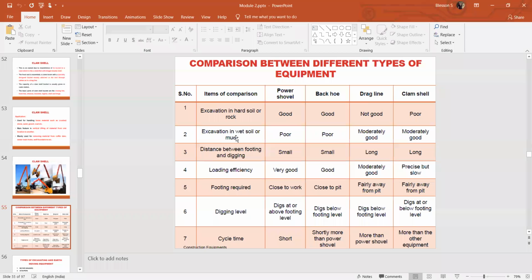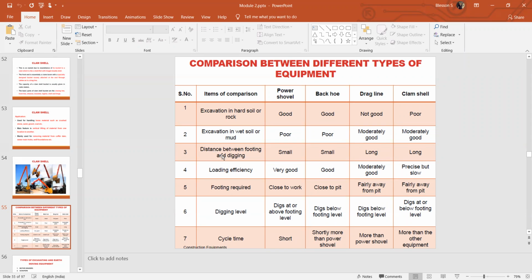The materials will not completely stay inside the bucket of the power shovel and backhoe, right? It will be giving an outstroke or an instroke, but while excavating, the material will not completely accumulate inside the bucket. It will try to fall out of the bucket because of the horizontal dragging movement, right? That's why it gives a poor condition for excavation of wet soil and mud. But the dragline is moderately good because there is a horizontal movement, and the clamshell is also moderately good because it gives a complete vertical movement without a dragging movement, right?